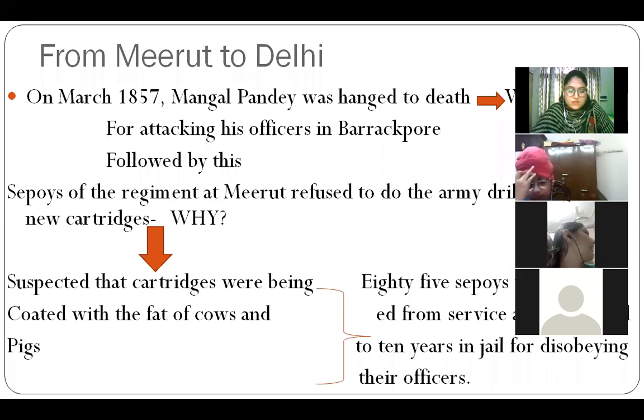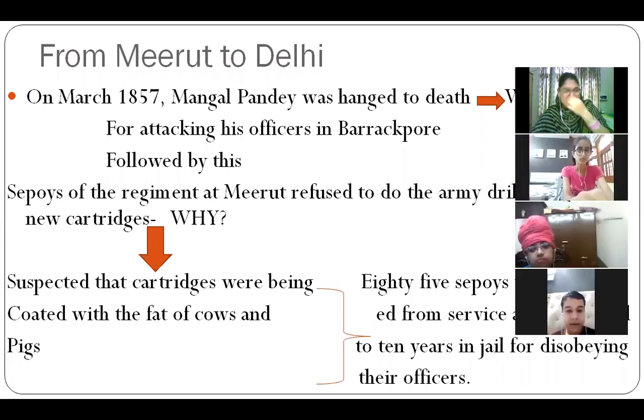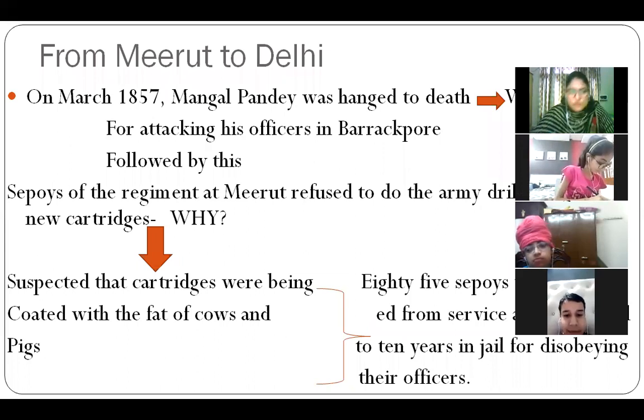So you must have seen Mangal Pandey pe ek movie bhi thi of Aamir Khan, if anybody has watched that movie. Mangal Pandey: The Rising. Yes. And one more, Rani of Jhansi pe bhi ek aur movie hai, if anybody can name. Yes. Manikarnika. Very good.